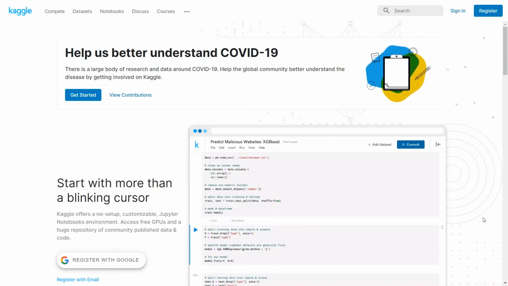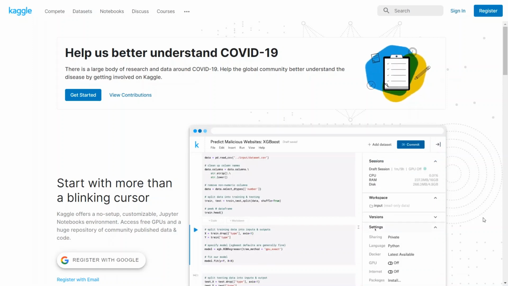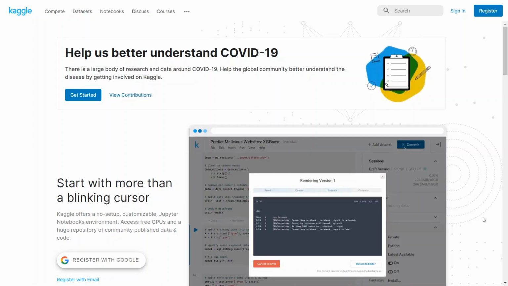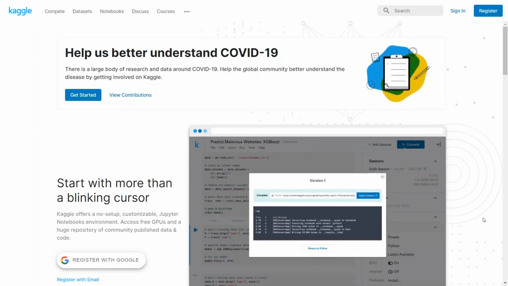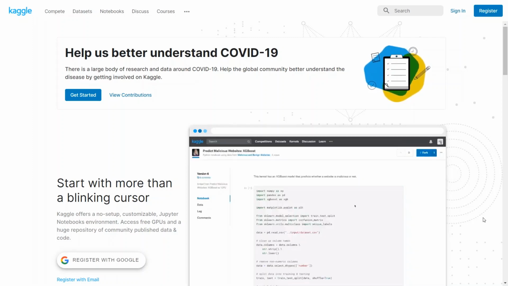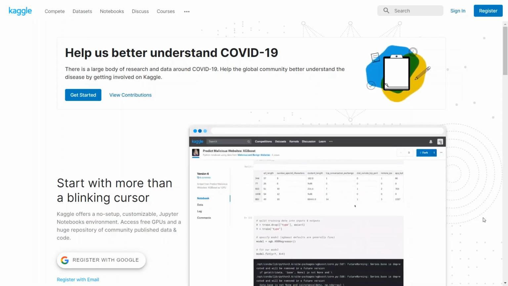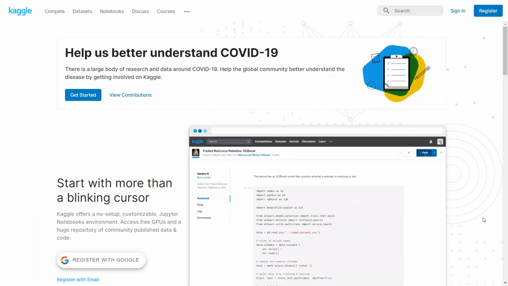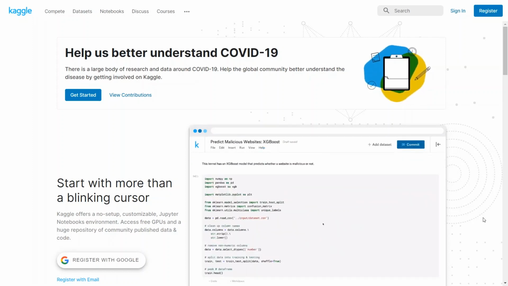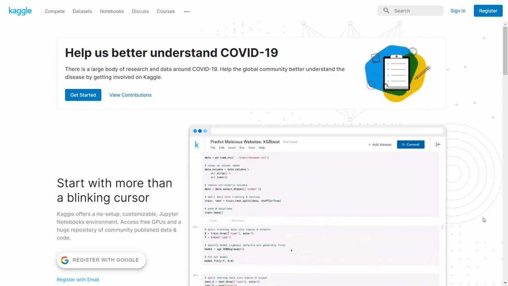In this video, we'll be discussing a platform called Kaggle, which is a community of data scientists, machine learning and deep learning engineers. We'll also delve deeper into each of the sections on the Kaggle platform, like taking part in competitions, making notebooks, or making publicly available data sets. So let's start with what Kaggle is, and we will also go into the tips and tricks of how to perform your best on this platform.